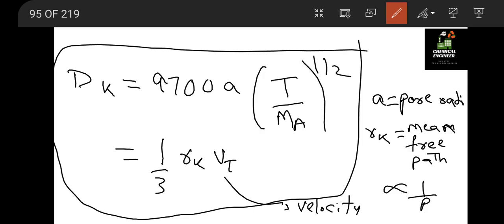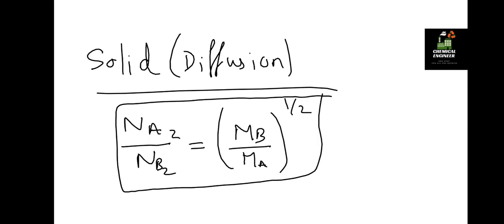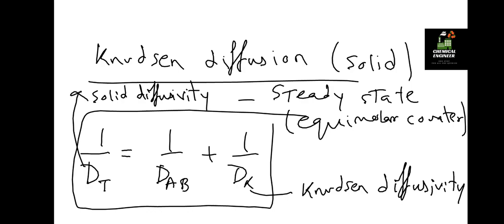So this is how we can calculate the Knudsen diffusivity, and then putting it directly in the previous equation, we will get the solid diffusivity. Okay, so that is all about diffusion.